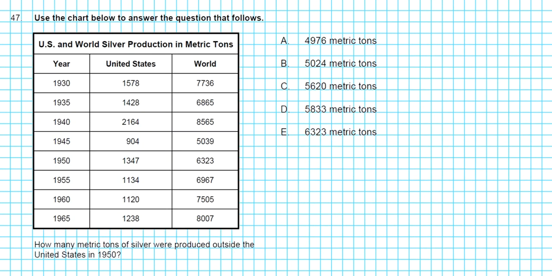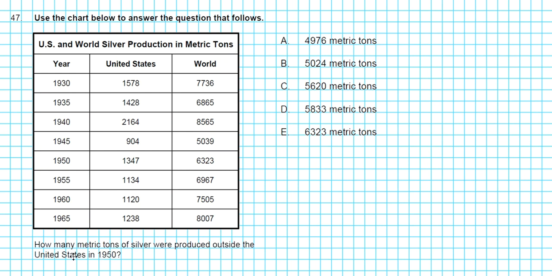Okay, let's take a look at problem 47. It reads, use the chart below to answer the question that follows. So we have the US and world silver production in metric tons.